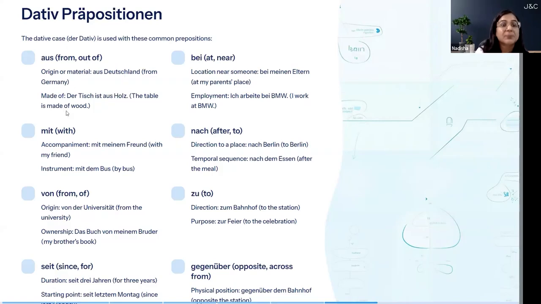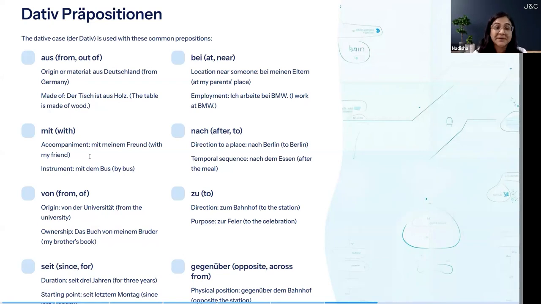If something is made up of, this example is for that. "Der Tisch ist aus Holz." The table is made up of wood. "Der Tisch ist aus Holz." Holz is wood. H is capital. It's a noun.